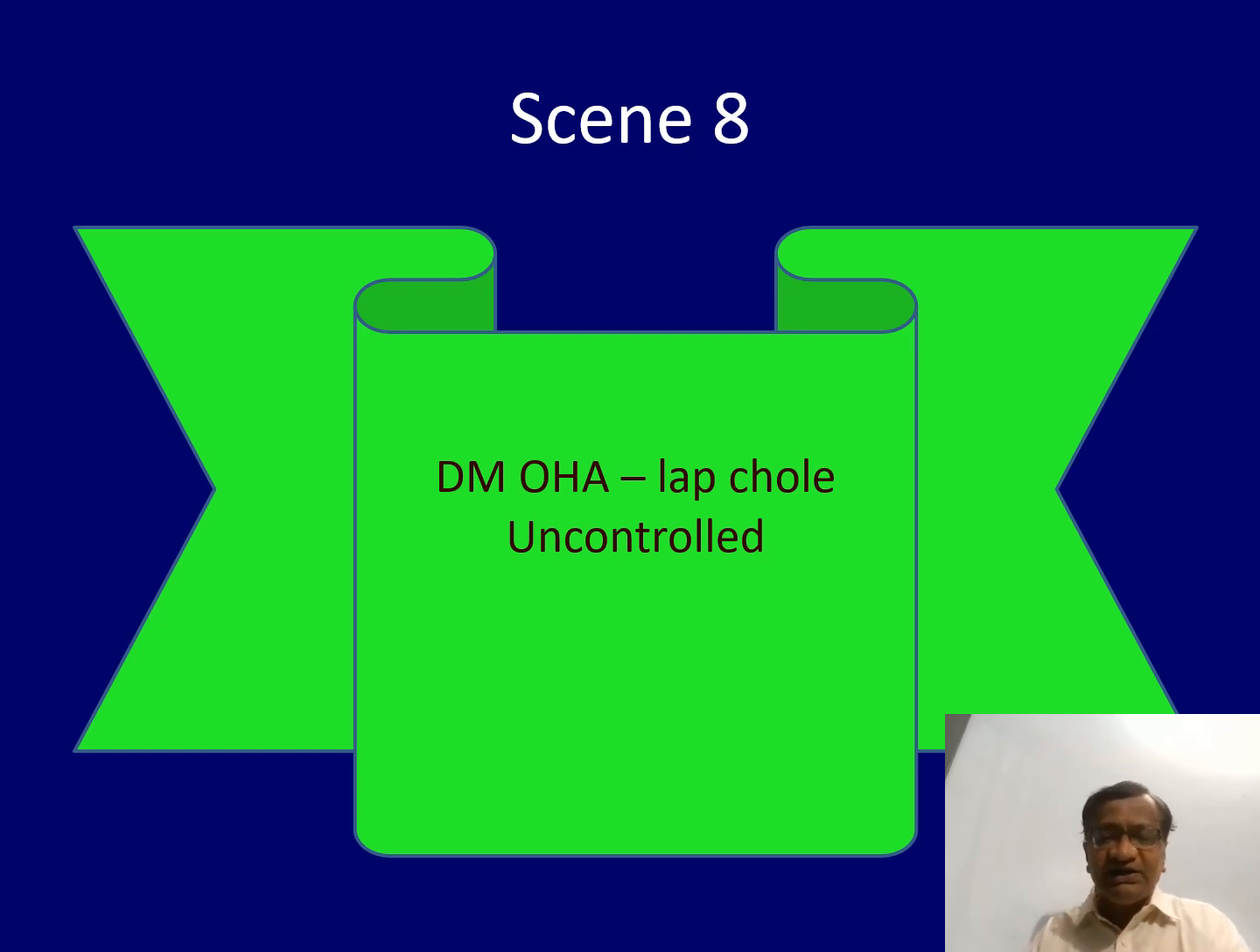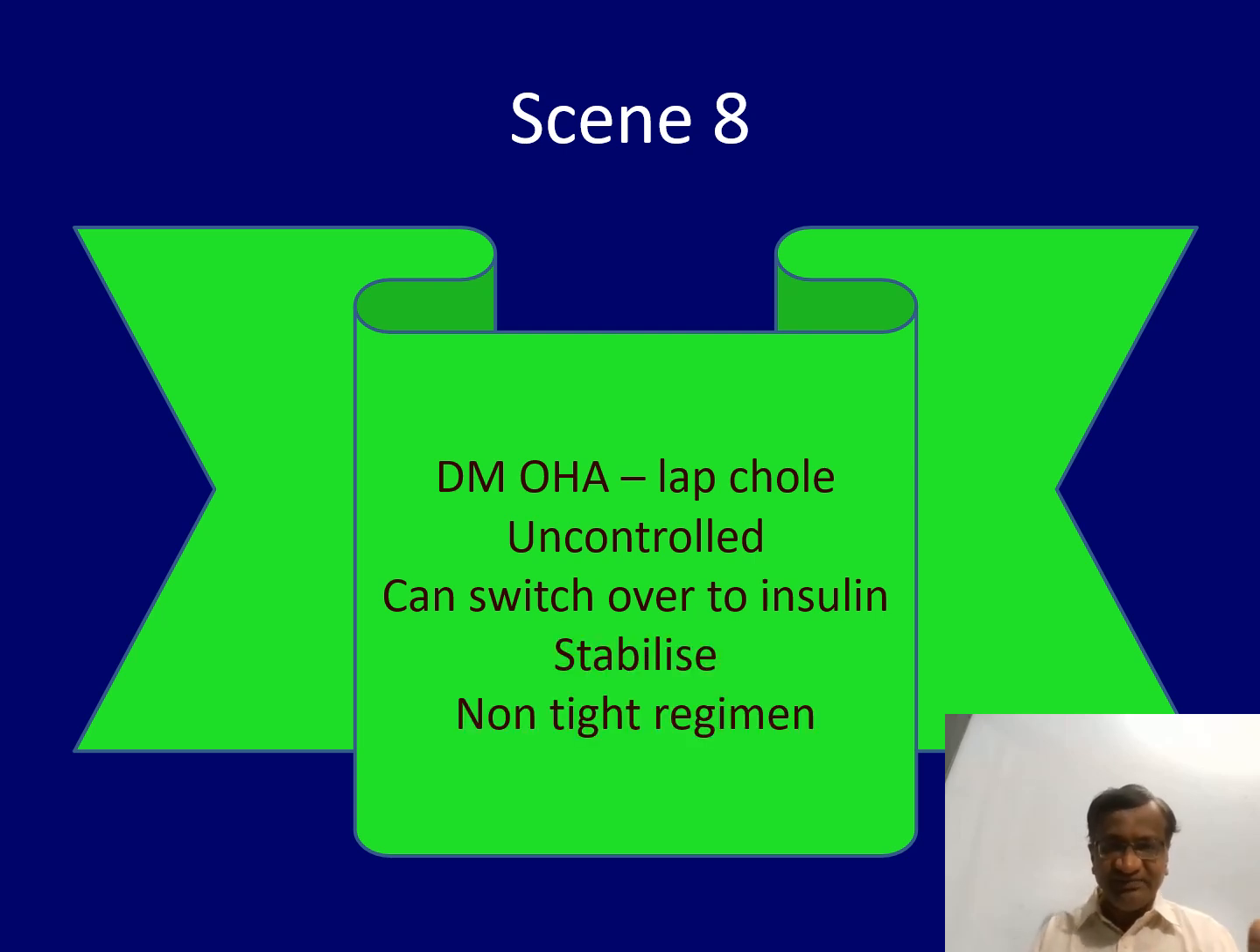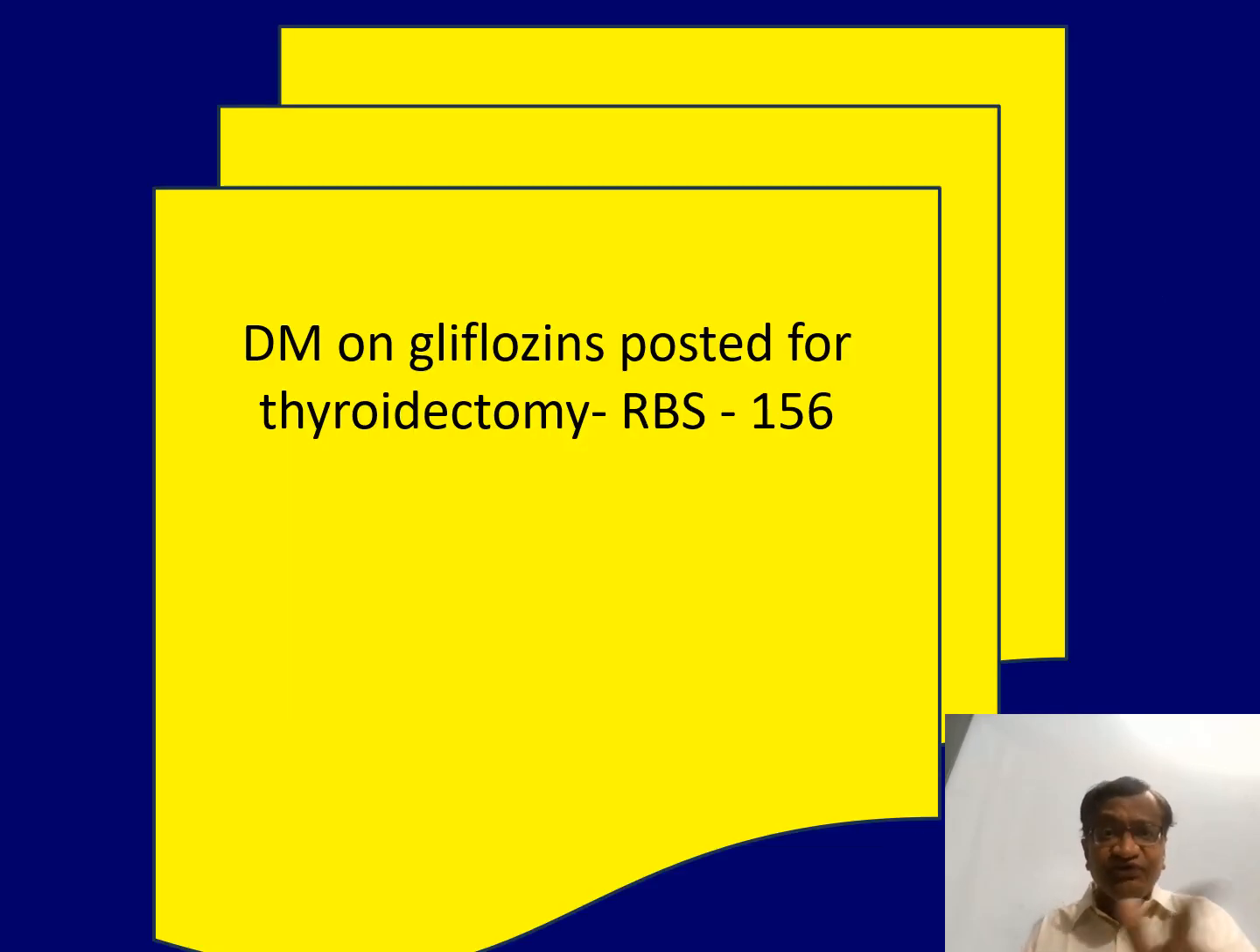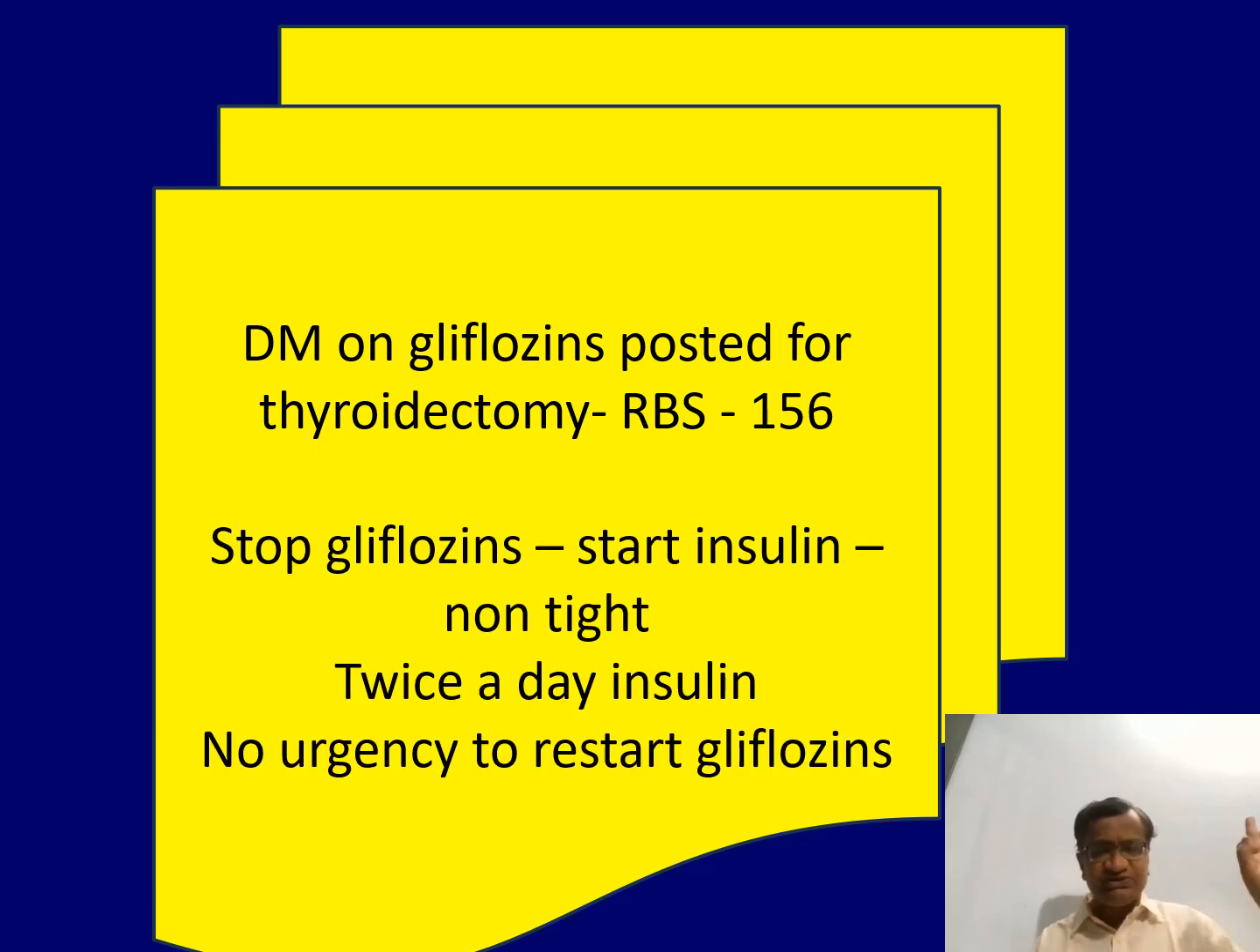Uncontrolled diabetes, major surgery, uncontrolled. Switch over to insulin preoperatively. Stabilize. Non-tight regimen. On gliflozins, posted for thyroidectomy. RBS well controlled. No problem. Stop gliflozin 3 days prior. Stop gliflozin. Start insulin, non-tight, twice a day. There is no urgency to start gliflozins.